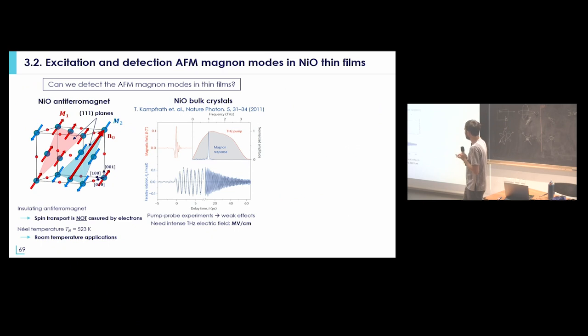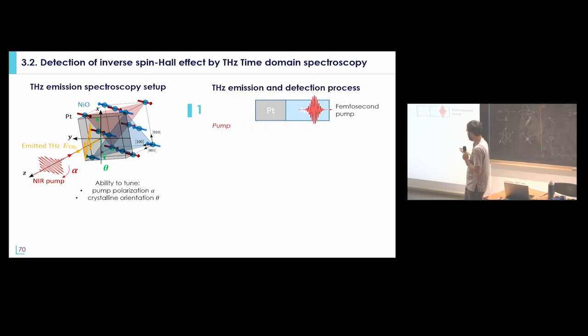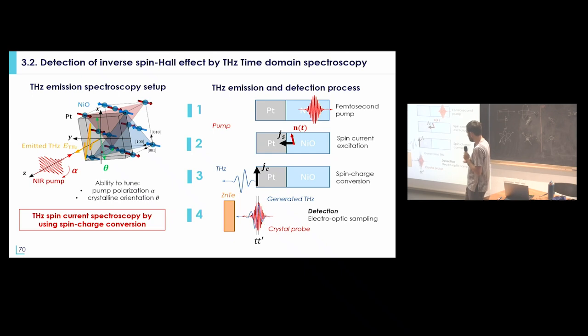And what we could show is that in nickel oxide, for example, where people had been able to detect the magnetization dynamics only in single crystal, it was possible to do it in thin films. So we use a thin film of nickel oxide with a thickness of 10 nanometers, you put platinum on top, you shine femtosecond laser pulses again on these bilayers. By some mechanism that I will not discuss, you can trigger magnetization dynamics. This generates a spin current that propagates back. This spin current can be converted into a charge current that you can detect by electro-optic sampling technique.